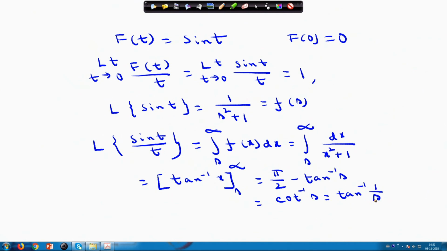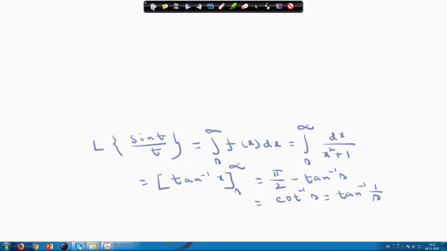So this completes the first part, the proof that the Laplace transform of sin t by t is equal to tan inverse 1 by s, and therefore this is true. Since it is tan inverse, it exists.